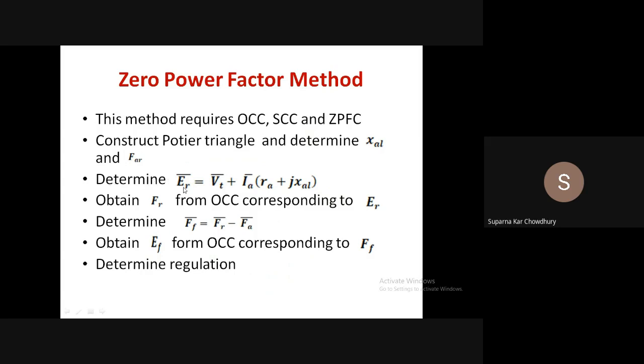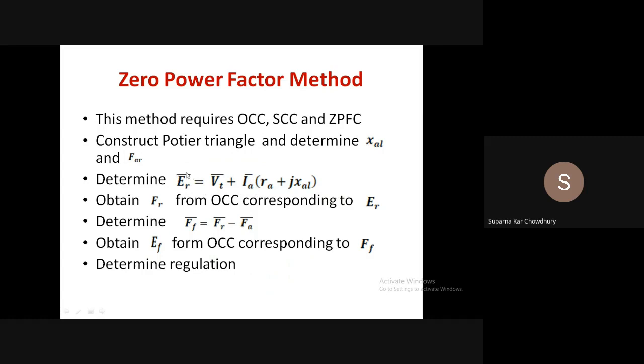Now we determine ER equal to VT plus IA into RA plus IA XAL. Again we assume that the OCC gives the relationship between ER and FR, because OCC gives the exact relationship between EF and FF. So we now know ER, that is, this equation we are calculating for any other power factor, but obviously for the same current.